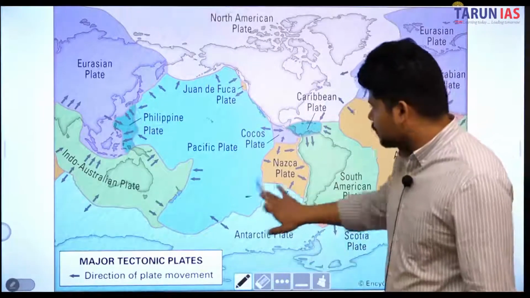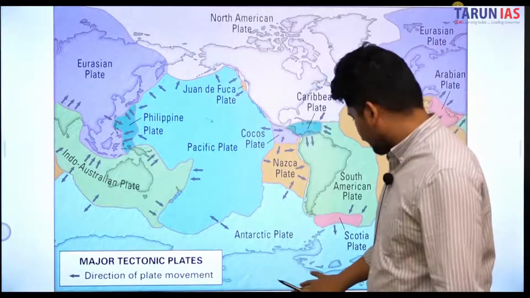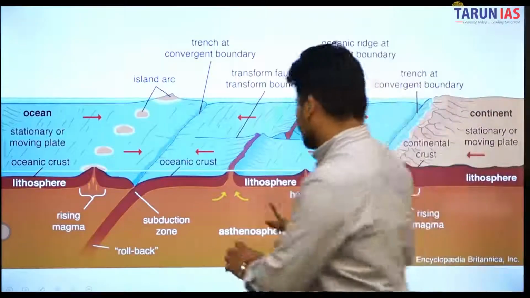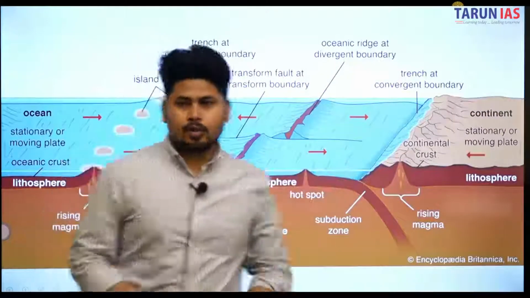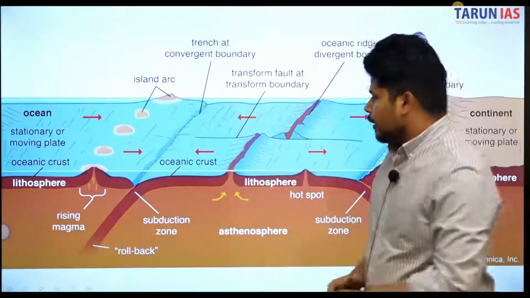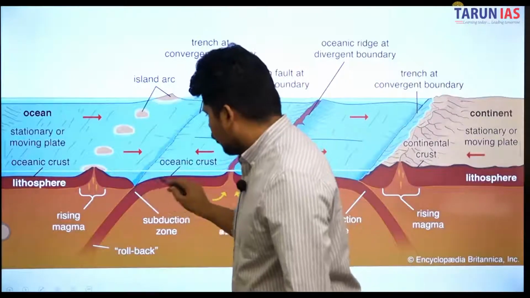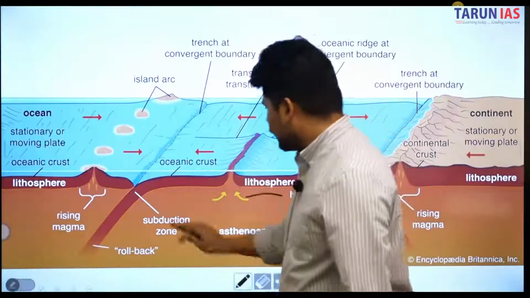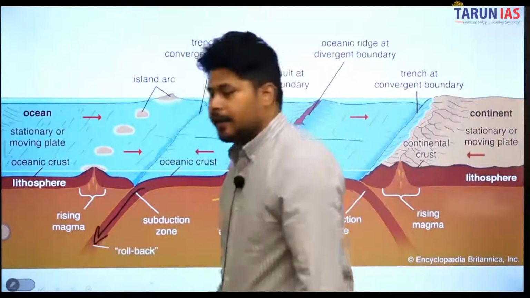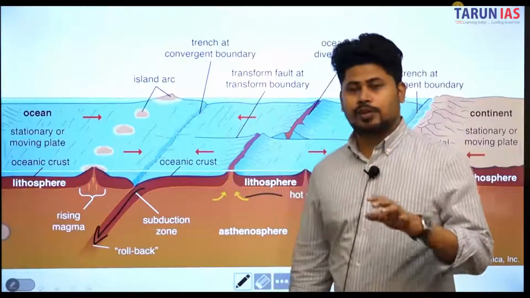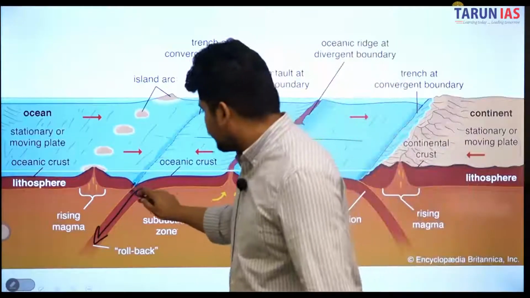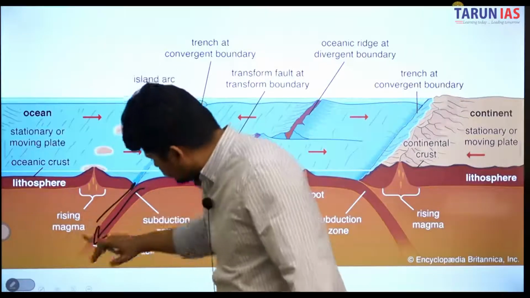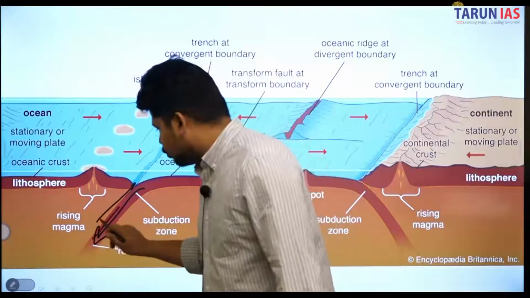I hope this is very interesting. So I hope you understood how trenches are formed. Now the second part of this is when this part of the lithosphere starts going down, it contains a lot of energy due to friction. It is not that only at this point they are rubbing each other. This layer extends below and this layer is going down, so they are creating a huge amount of energy.